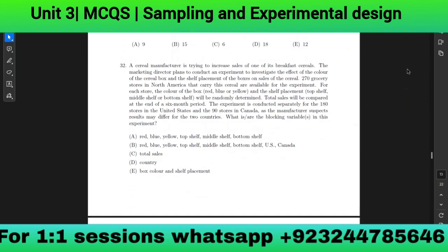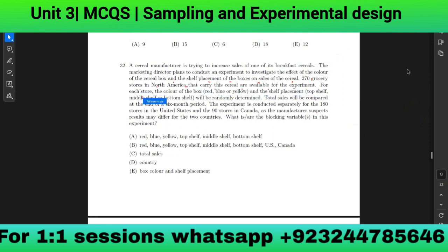A cereal manufacturer is trying to increase sales of one of its breakfast cereals. The marketing director plans to conduct an experiment to investigate the effect of the color of the cereal box and shelf placement of the boxes on the sales of the cereal. 270 grocery stores in North America that carry this cereal are available for this experiment.